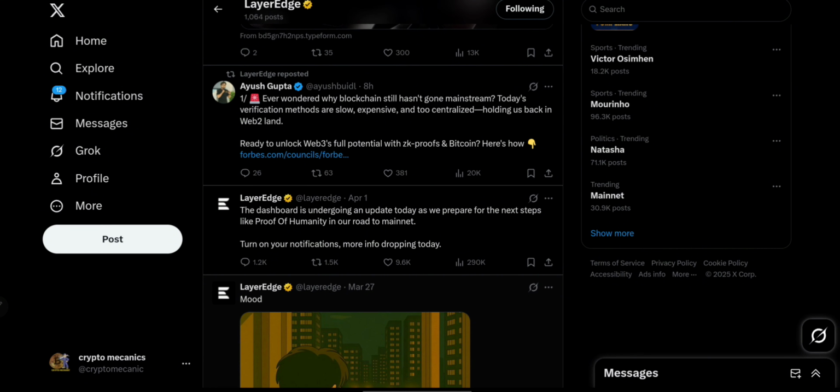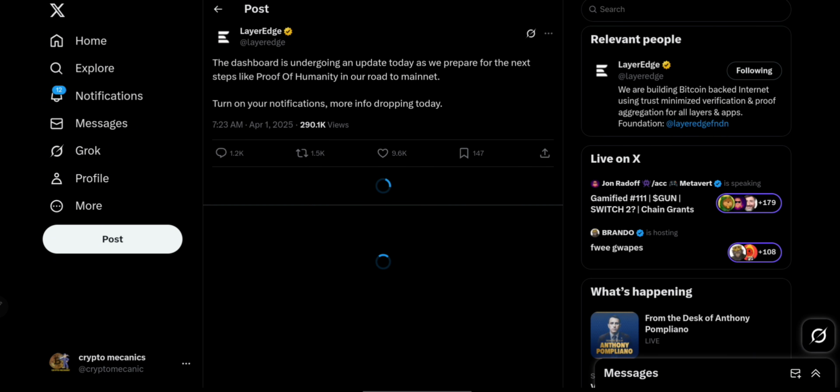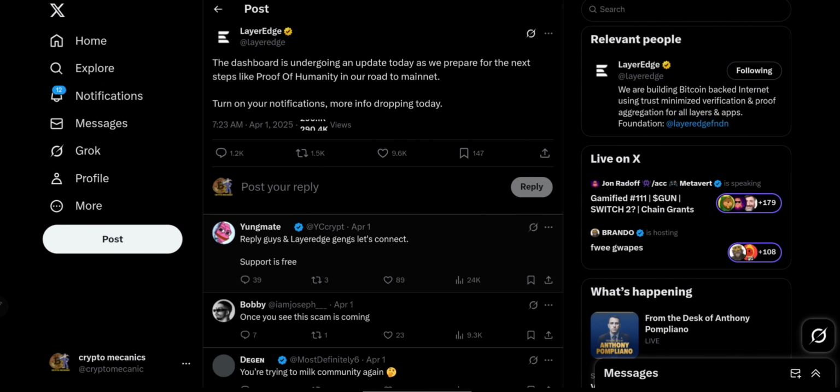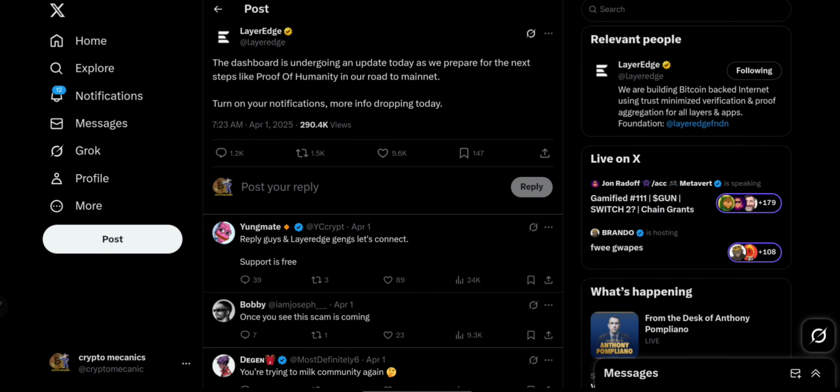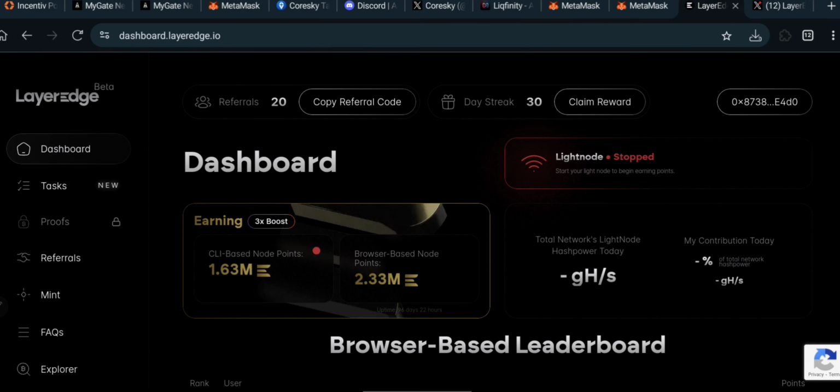Let's now come back to our airdrop that we are talking about. Over here, guys, they made this announcement yesterday, the 1st of April, saying that they are rolling out this proof of humanity as a way to differentiate between real humans and, of course, robots. But the truth is that Layer Edge is not supposed to take this step, and I will tell you my reason right now.